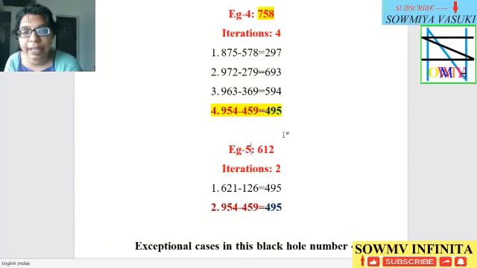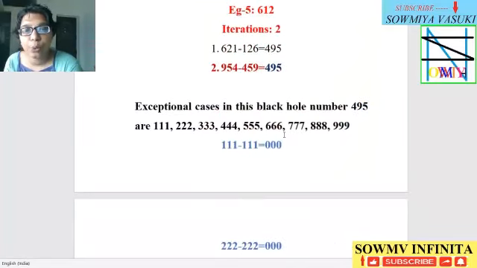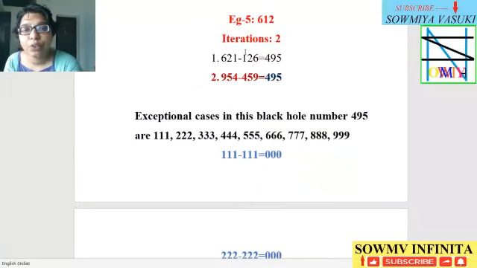Another example is 612. 612 has only 2 iterations. 612's descending order is 621 minus its ascending order 126 is equal to 495. So it gets into the loop in 2 iterations only. Then 954 minus 459 is equal to 495.